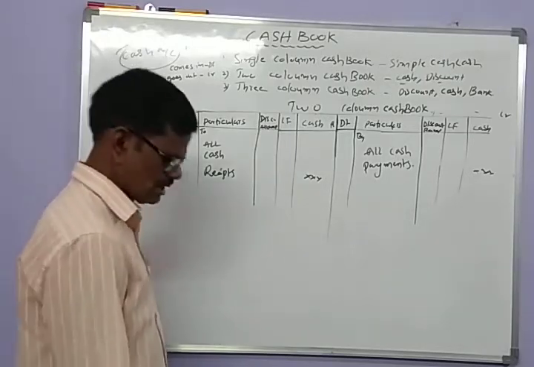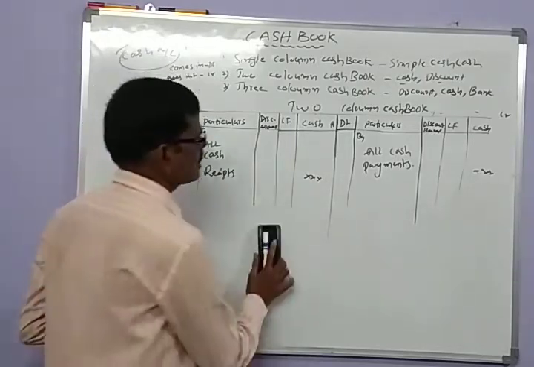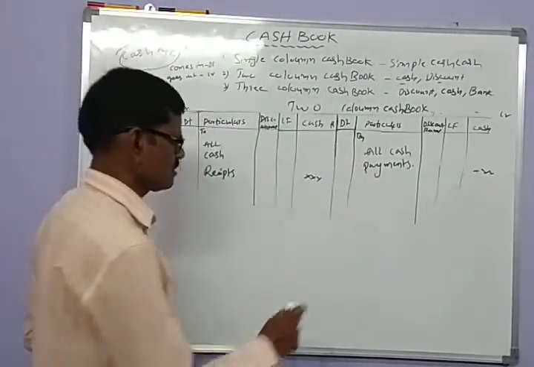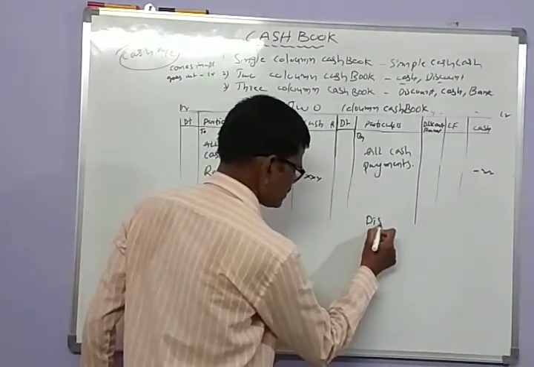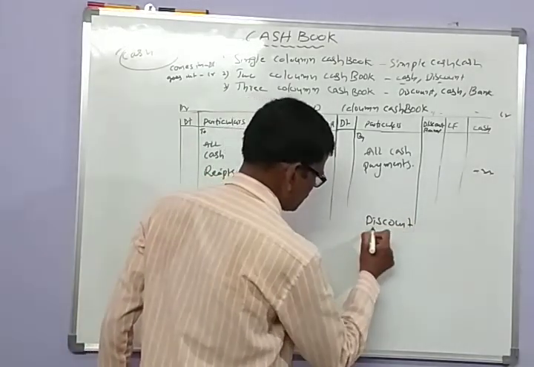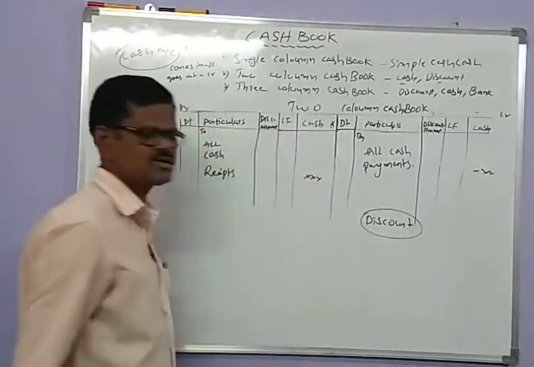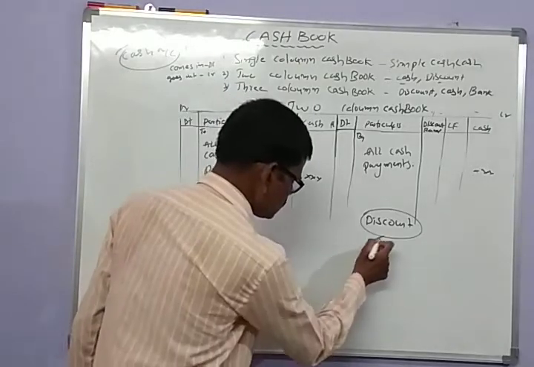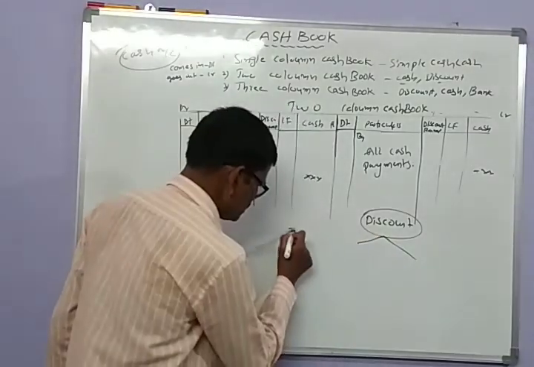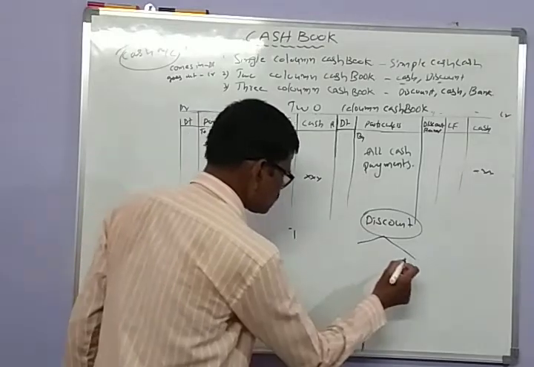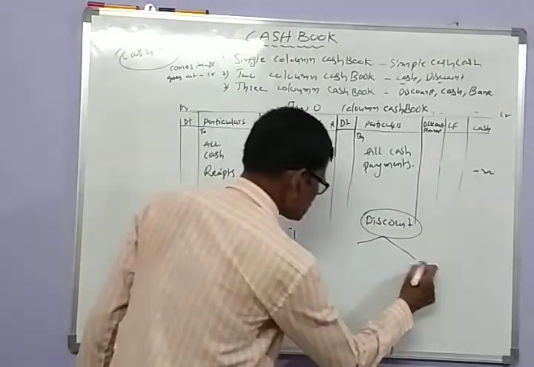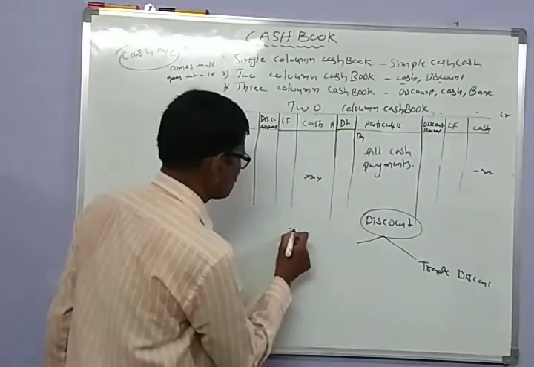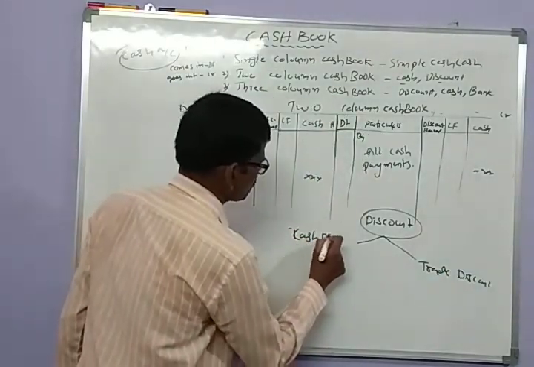Let us discuss the term discount. Let us try to understand what is discount. Actually, there are two types of discounts. One is trade discount, and the other one is cash discount.